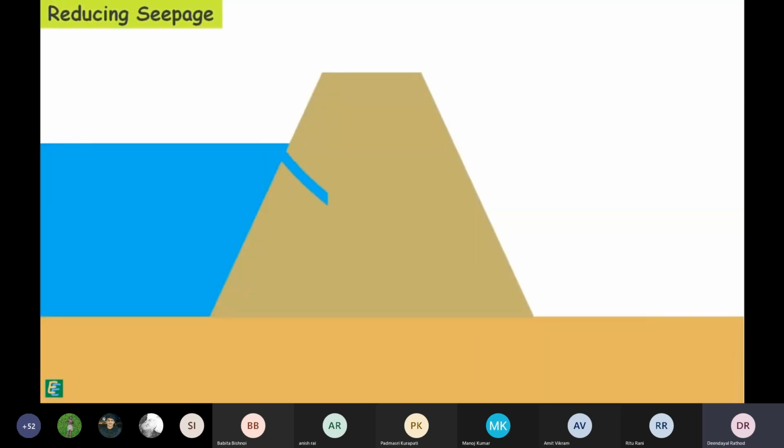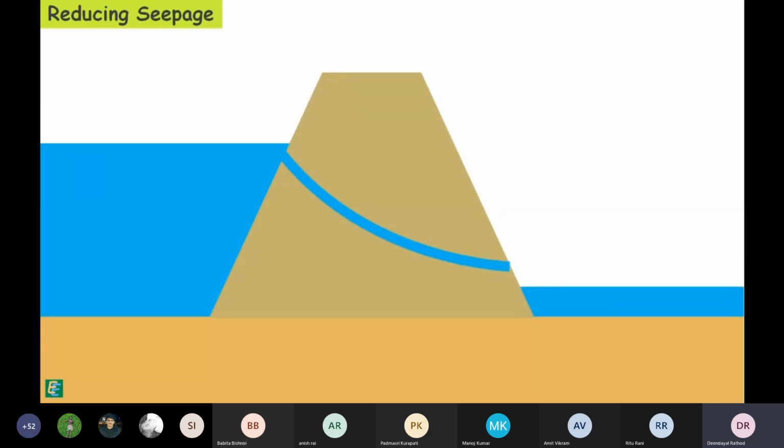Second method to prevent the piping failure is reducing seepage. If our hydraulic structure is an earth dam, we can reduce possibility of piping failure through the body of the dam by the reduction of seepage through its body. For that, we provide an impervious core through which water cannot flow.